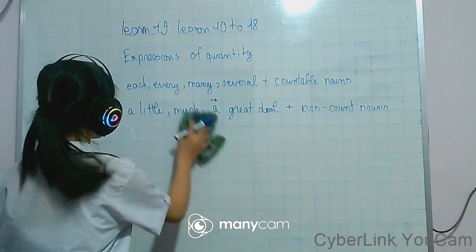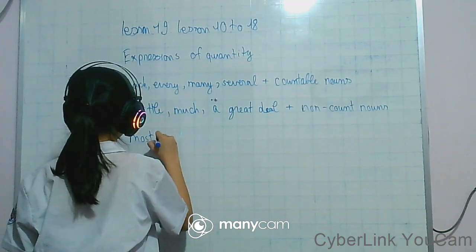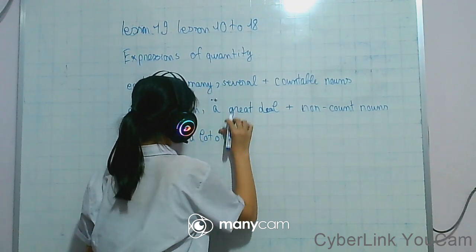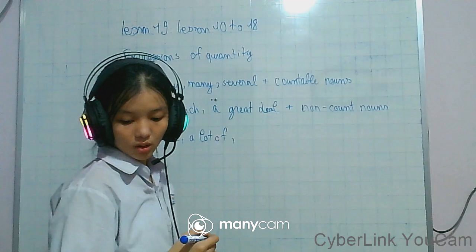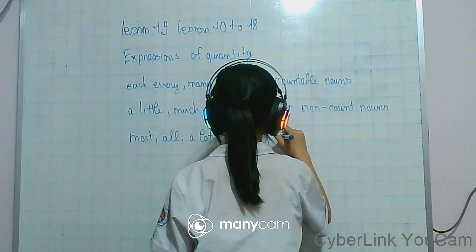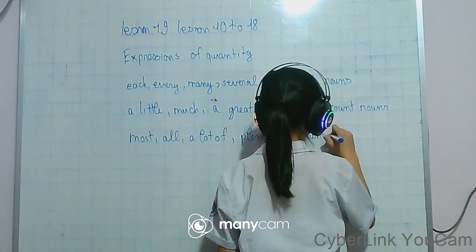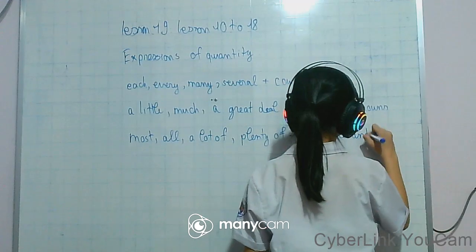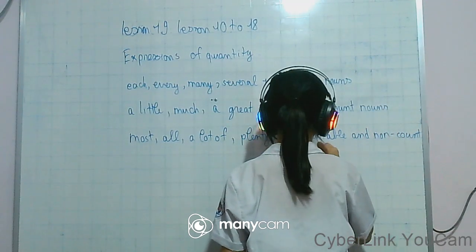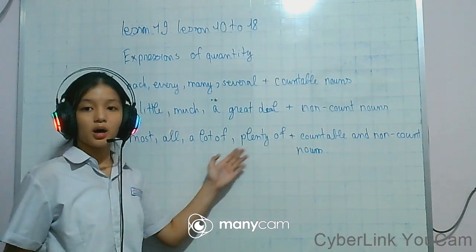Let's see. We have most, all, a lot of, plenty of.